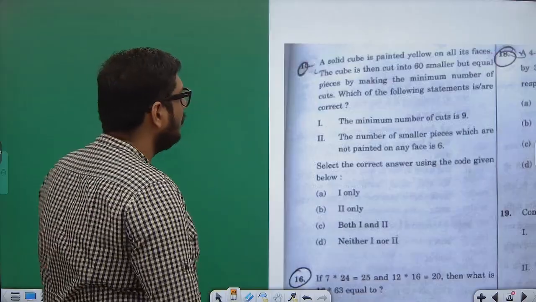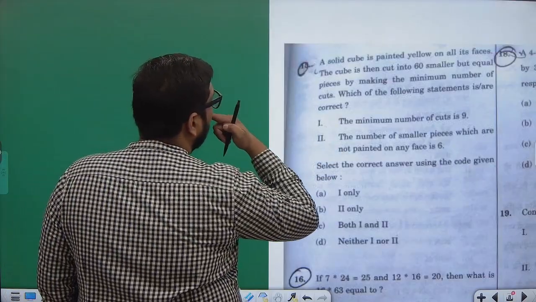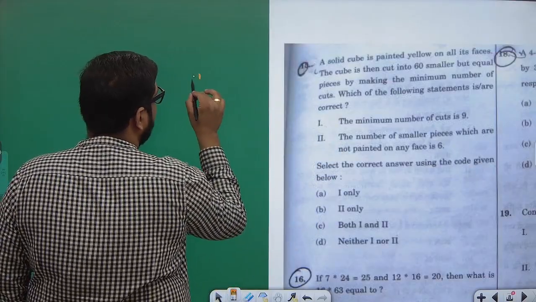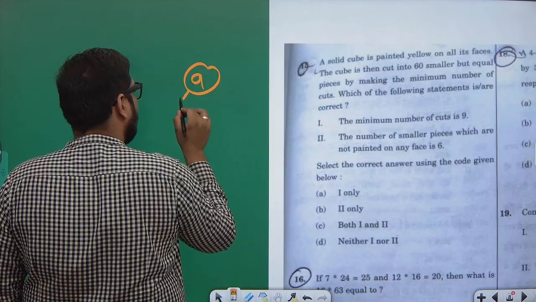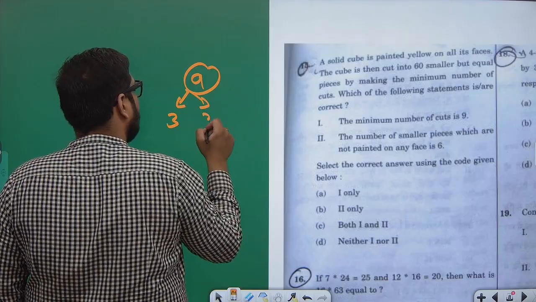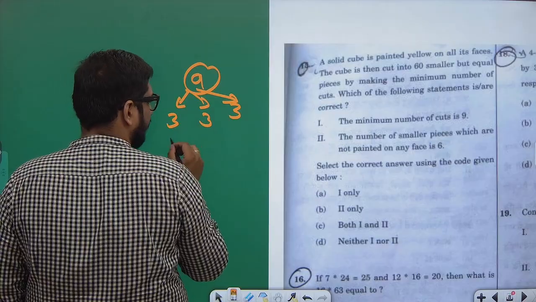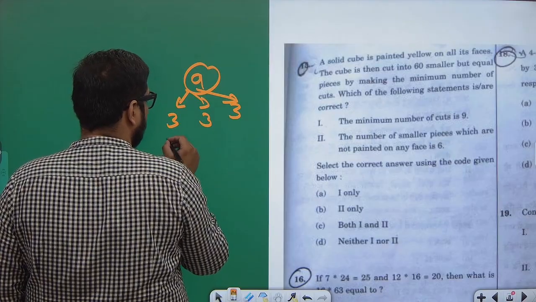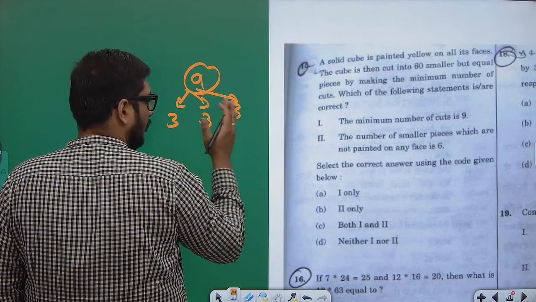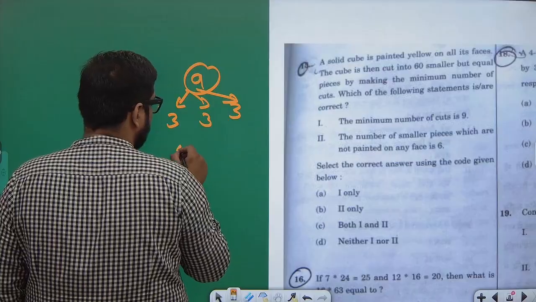See, if I have to make a cube of 60 pieces with 9 cuts, if I divide them equally, 3 by 3 by 3 cuts, then the pieces would be 4 by 4 by 4. That would be 64 cubes.